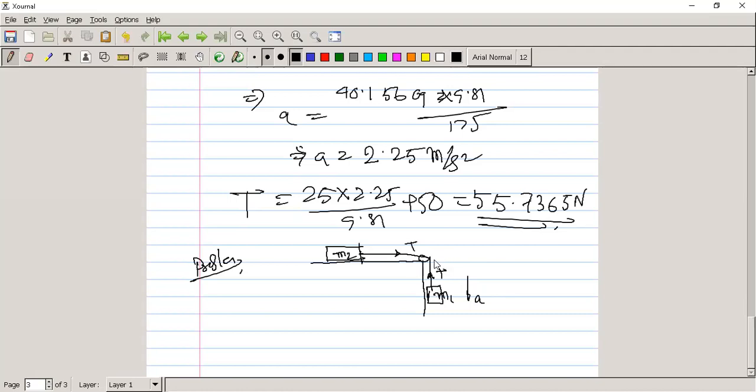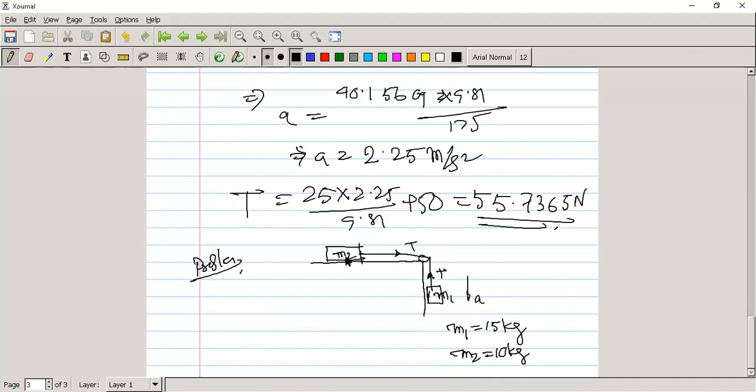If mass 1 is 15 kg and mass 2 is 10 kg, connected by a string, and the coefficient of friction is 0.25, then find the acceleration of the system of masses.